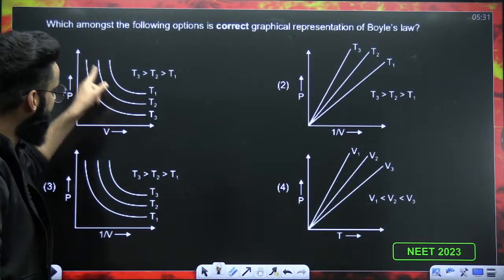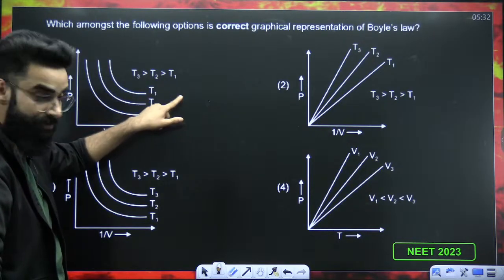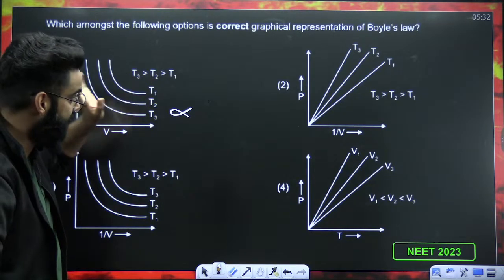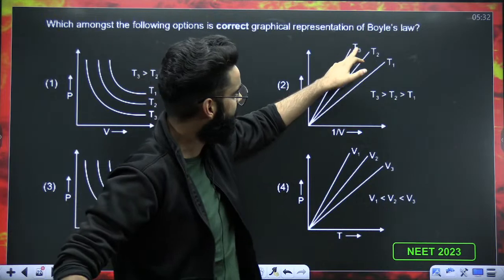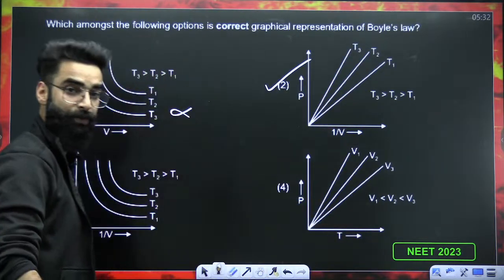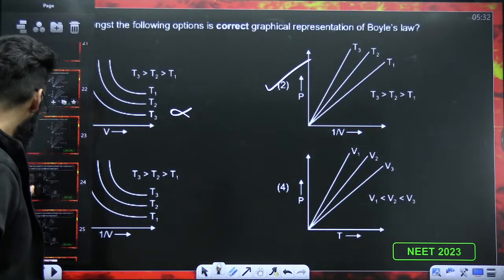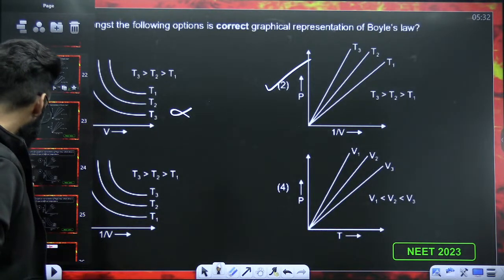P versus V, no doubt it's a rectangular hyperbola, but it's showing T3 is greater than T2 greater than T1. We did this few minutes back. It's always T1 will be more than T2 more than T3. This one, P versus 1 by V, straight line, yeah? And T3 will be greater than T2 greater than T1. So this is absolutely correct. This was your NEET 2023 question, right?